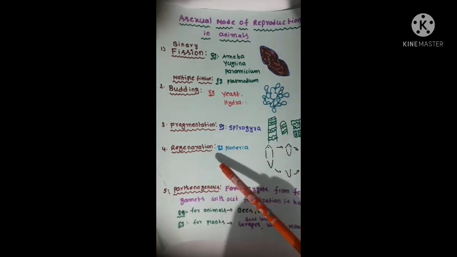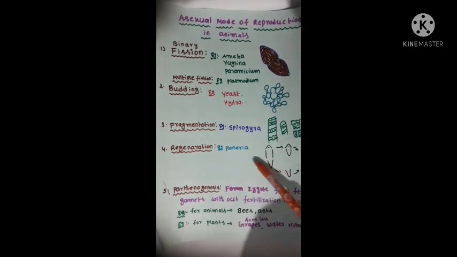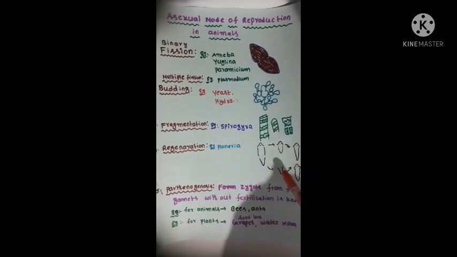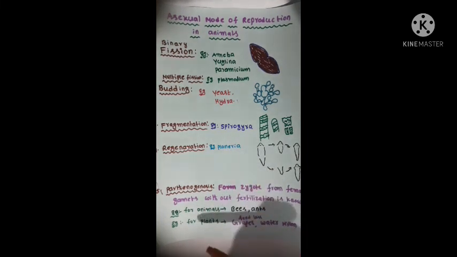Next, regeneration. Regeneration is an asexual mode in planaria. When an organism is cut or broken into small pieces, each piece develops into a new organism. This process is called regeneration. Example, planaria. Next, the last asexual mode, parthenogenesis.